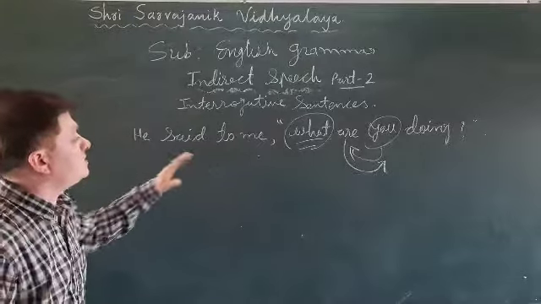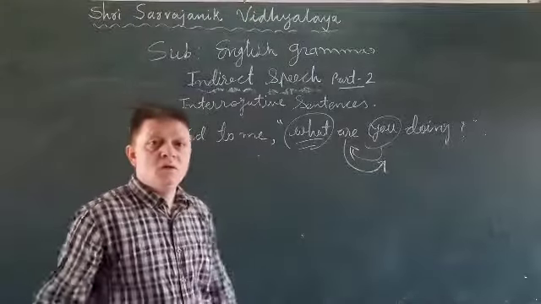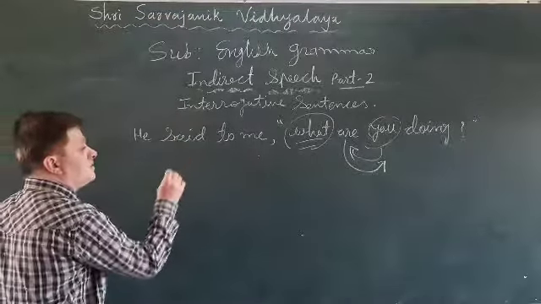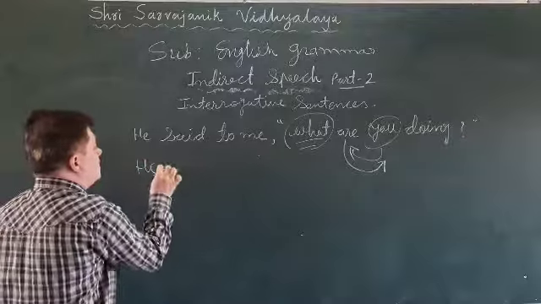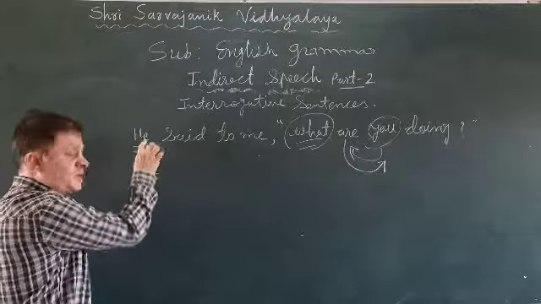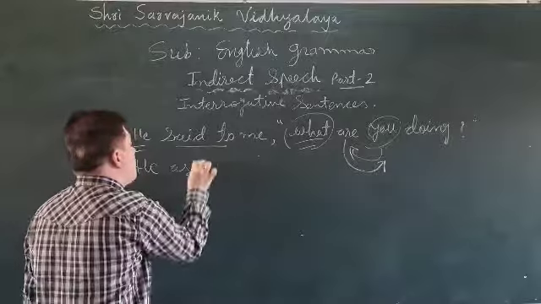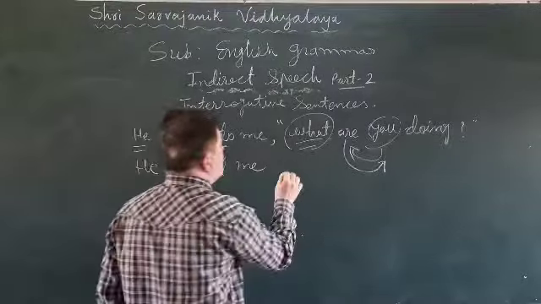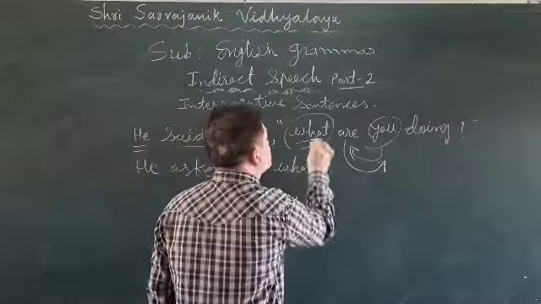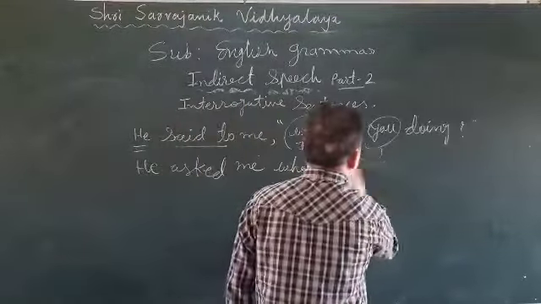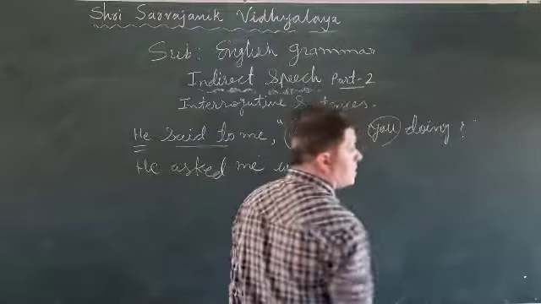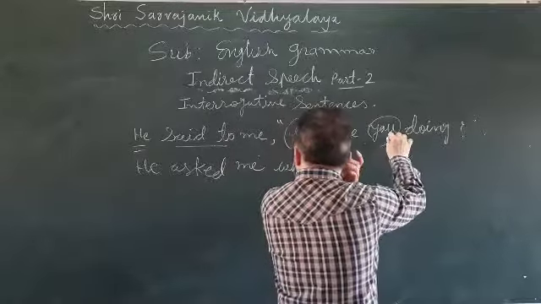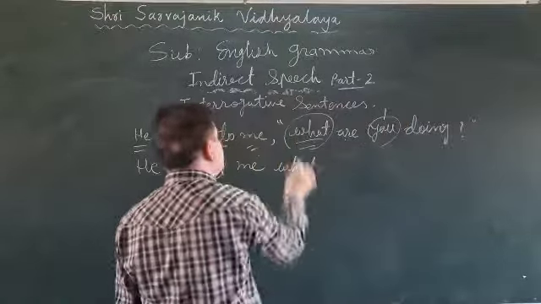So, dear students, here I will make this sentence for you. He, speaker as it is, asked, listener as it is, and the WH word is used as the joining word. Then we have the sentence: what are you doing? You are doing. So you, the subject, is changed as per me.